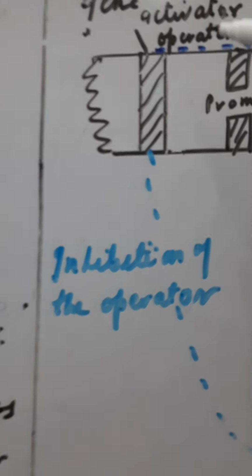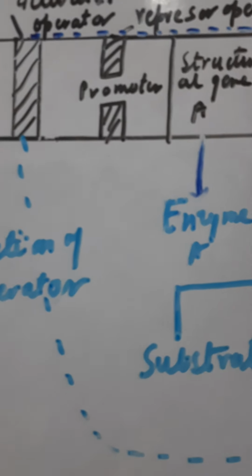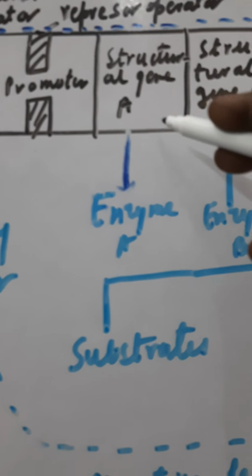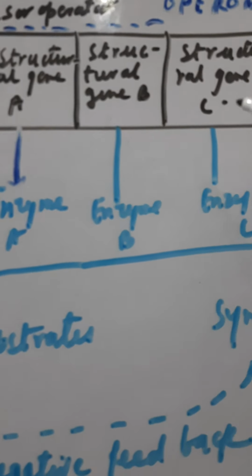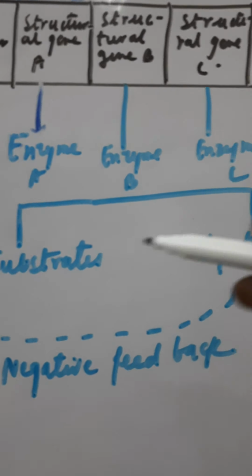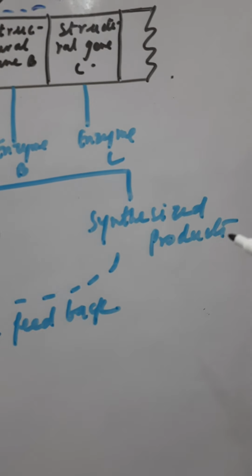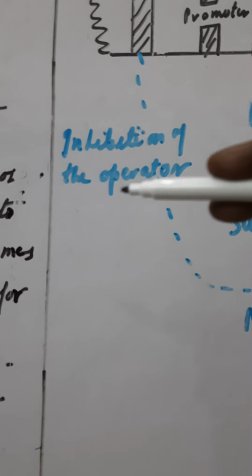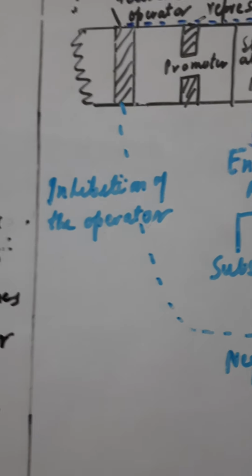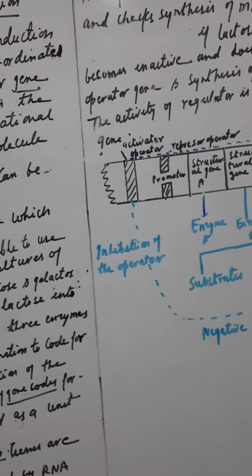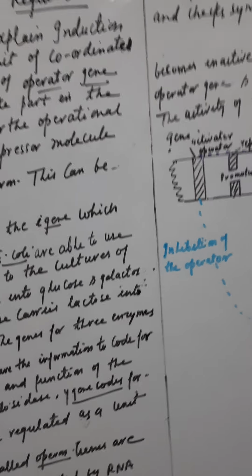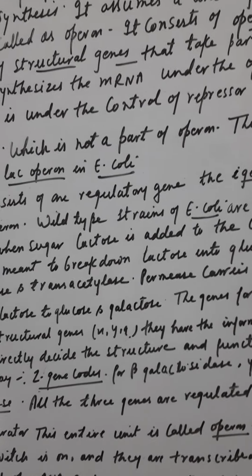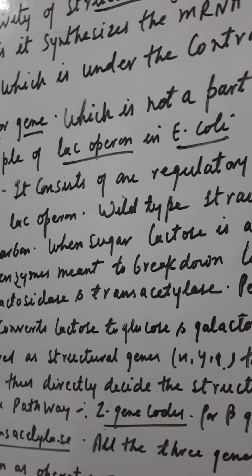Now here you can see this is the activator operator, this is the repressor operator, this is the promoter, then this is the structure of gene A, structure of gene B, structure of gene C. These are enzymes A, B, C. This is the substrate and this is the synthesized product, and this is negative feedback, that is, the inhibition of the operator. So children, this is the concept which narrates transcriptional regulation. It may also come as an example of the prokaryote, that is, how transcription takes place in the prokaryote with an example.